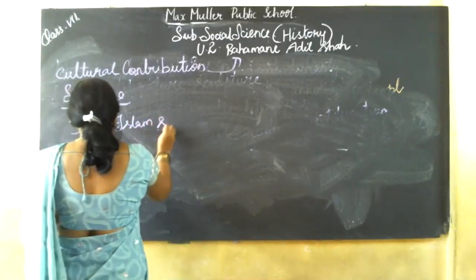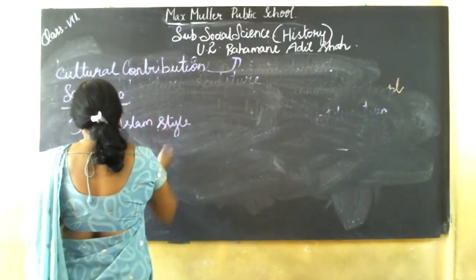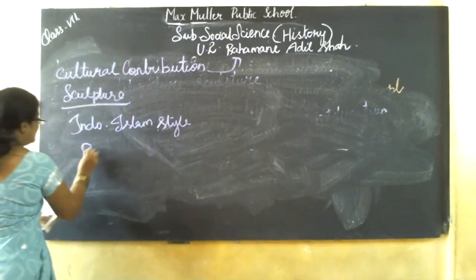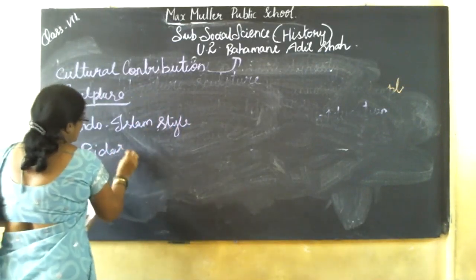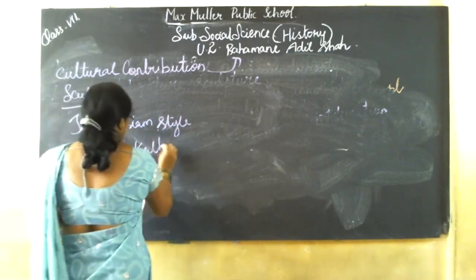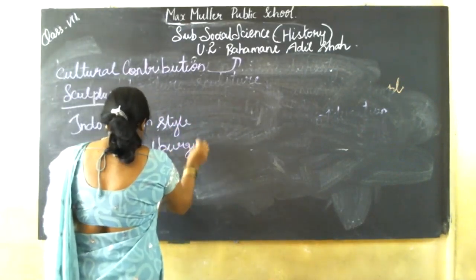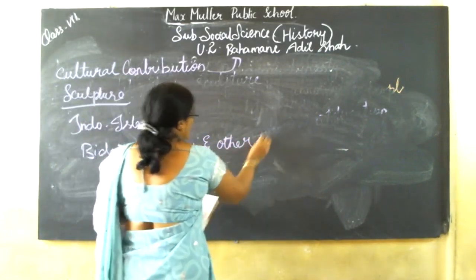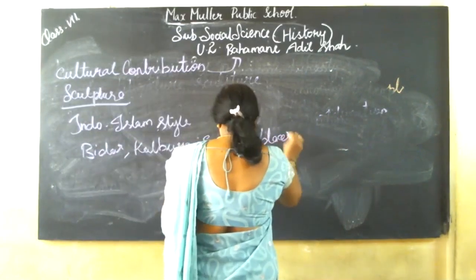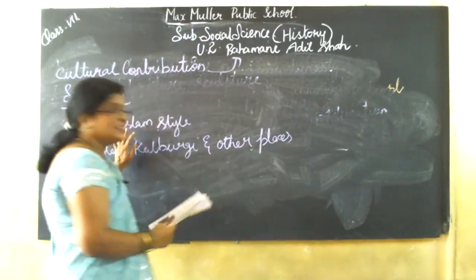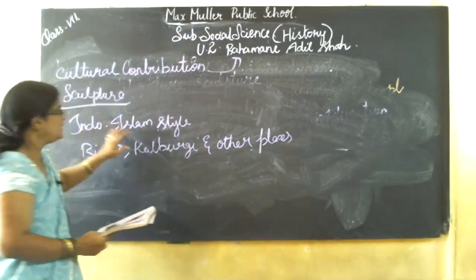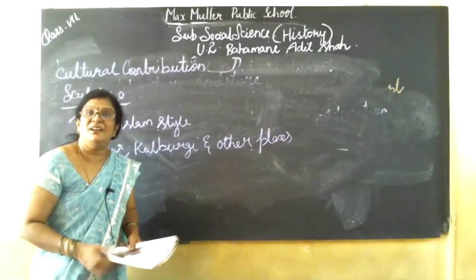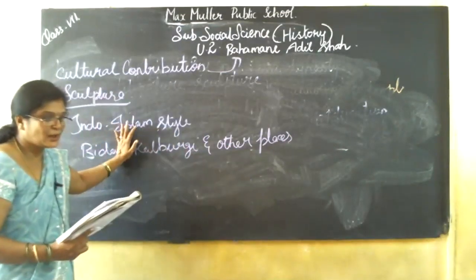The monuments in Bidar, Kalburgi, and other places are in the Indo-Islamic style. It is famous as the Dakhani style.